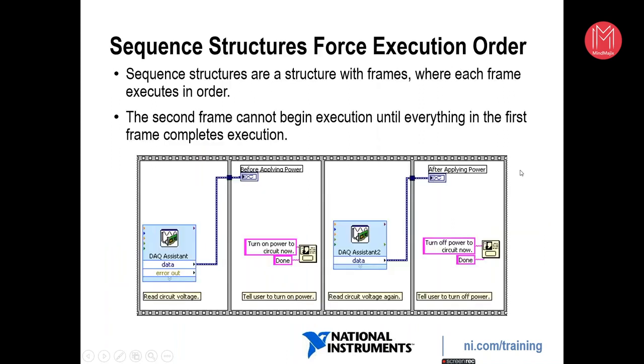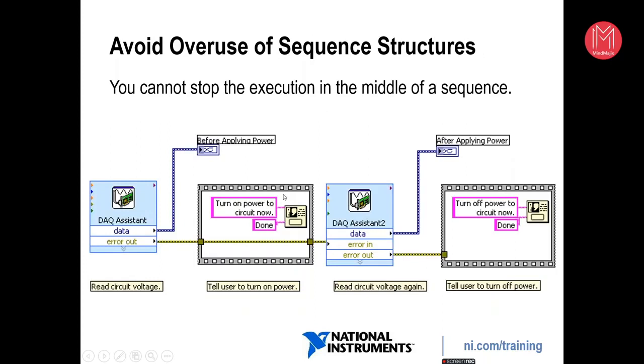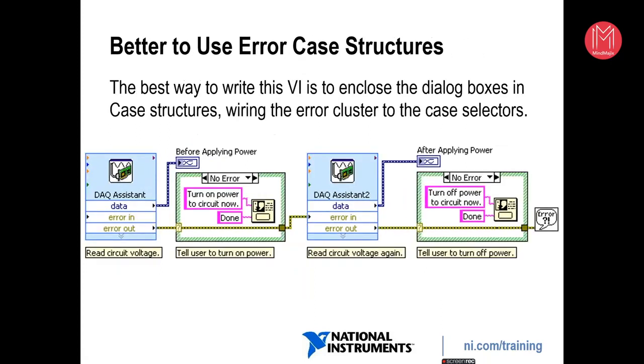So for that, we can use the structure-based concept, the sequence structure concept. By using a sequence structure, we can force the order of execution, but there are some disadvantages. One of the biggest disadvantages is that you will not execute until the loop finishes all those concepts. That is the biggest disadvantage of the sequence structure concept. One more idea is also not good: we can use error concepts. If an error occurs, we do this. If no error, we do something else.